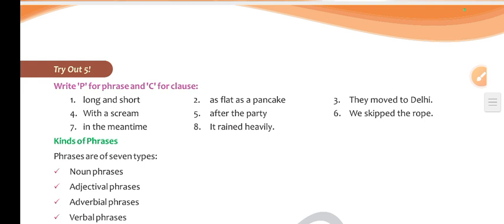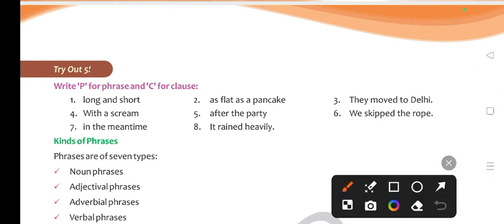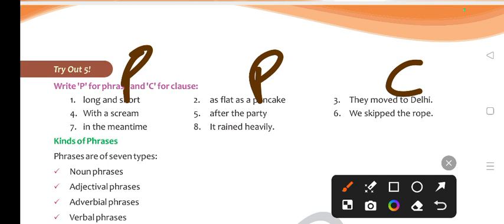Very easy. We need to write P for phrases and C for clauses. Long and short, this is a phrase because it is a group of words, but you're not getting complete meaning. As flat as a pancake, phrase. They moved to Delhi. This is clause. With a scream, phrase. After the party, phrase. We skipped the rope, clause. In the meeting, phrase.